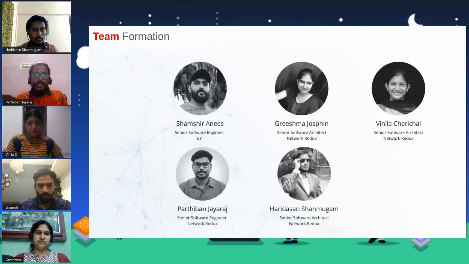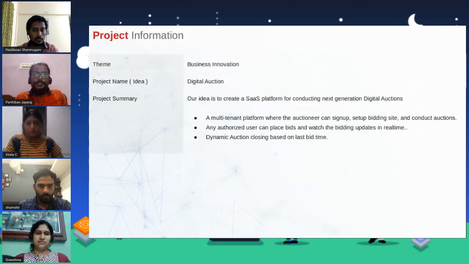So I'll introduce my team members: Shamshir, Grishma, Vinila, myself Parthiban, and Haridasan. We have split up the app into two, front end and back end. The front end has been handled by Shamshir, Vinila, and Haridasan, and the back end has been handled by myself and Grishma. Our main idea for this event is digital auction.